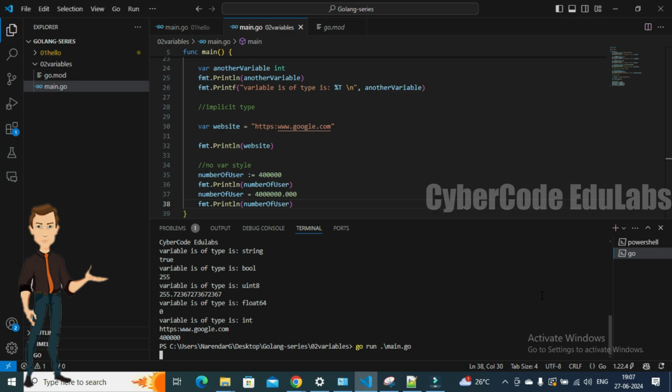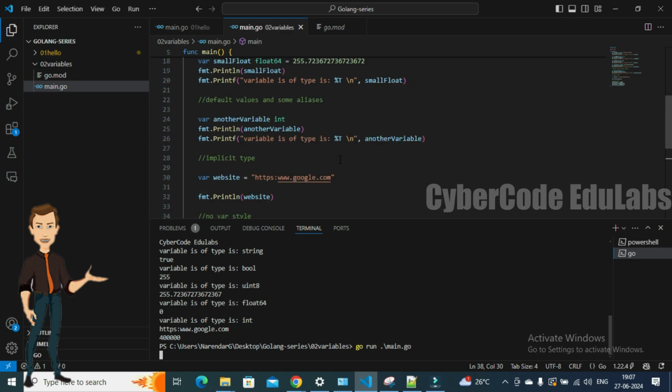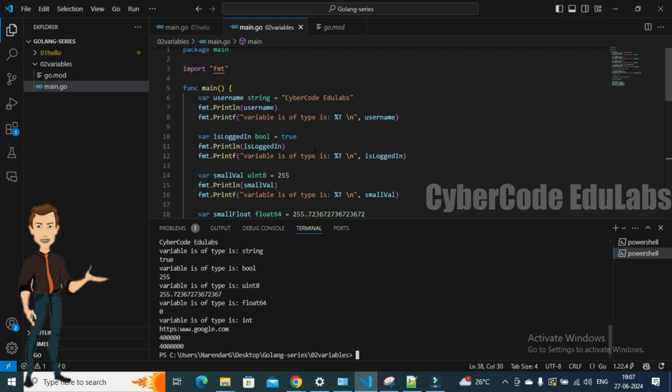It still works fine. So this is the easiest thing that we can use, but this is allowed inside any method. Here we are declaring this in the main method.